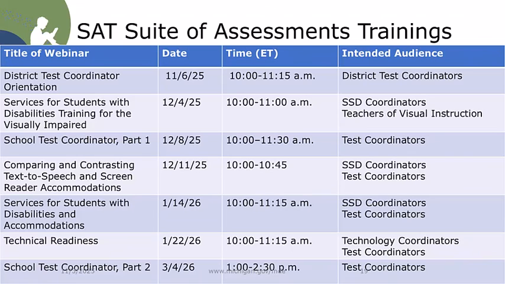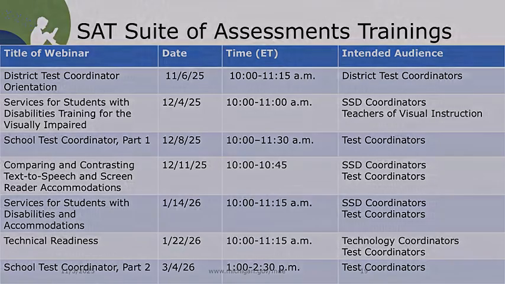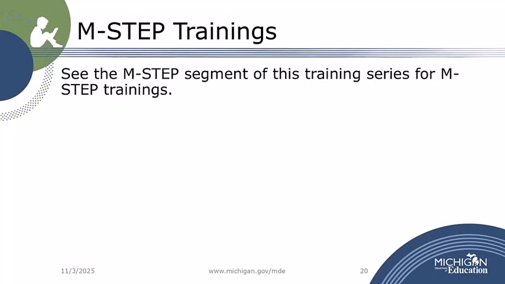Trainings include District Test Coordinator Orientation, Services for Students with Disabilities Training for the Visually Impaired, School Test Coordinator, Part 1. Comparing and contrasting text-to-speech and screen reader accommodations. Services for students with disabilities and accommodations. Technical readiness. School Test Coordinator, Part 2. On the dates and times listed on the slide. See the M-STEP segment of this training series for M-STEP training information.